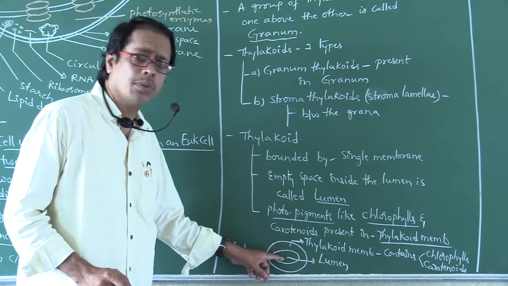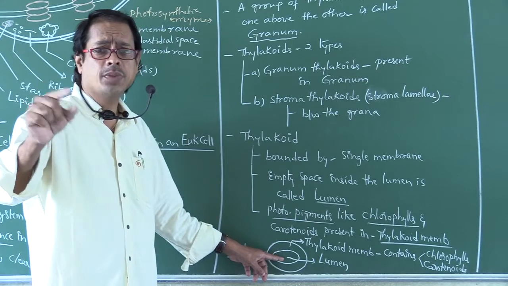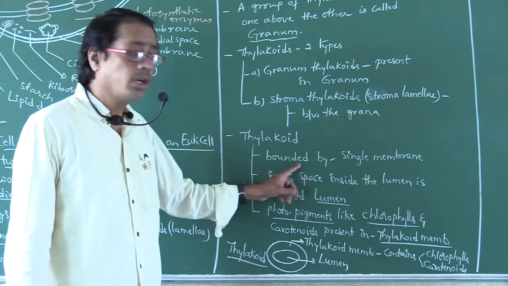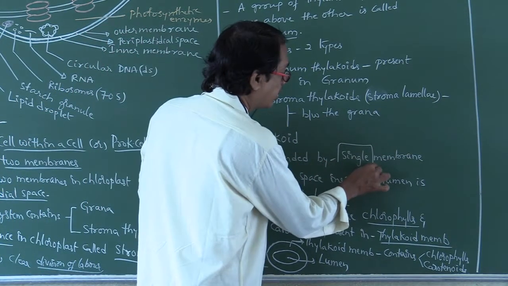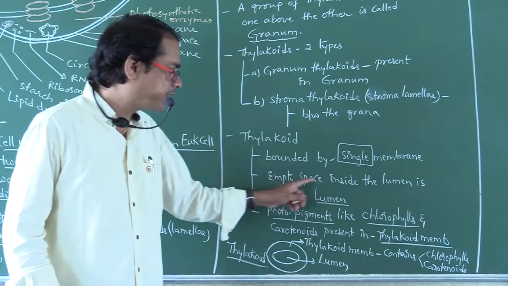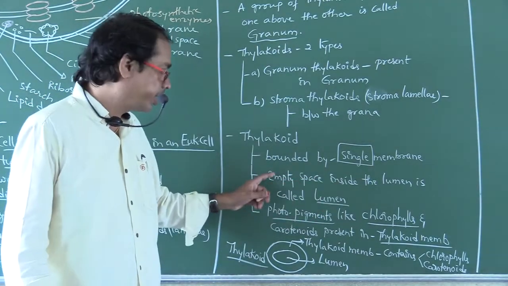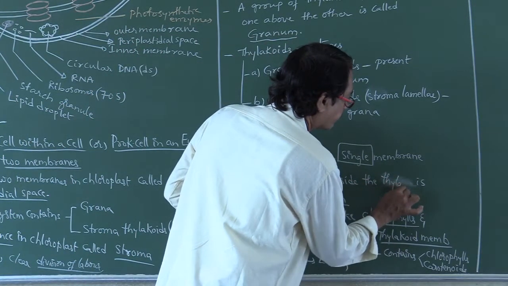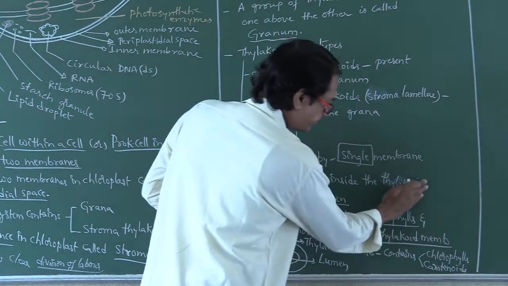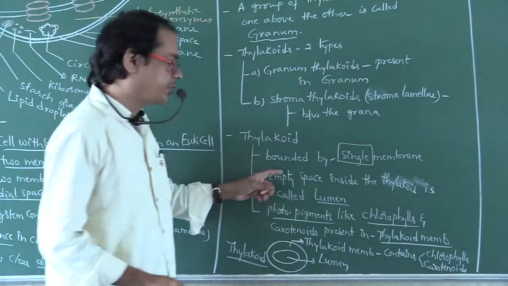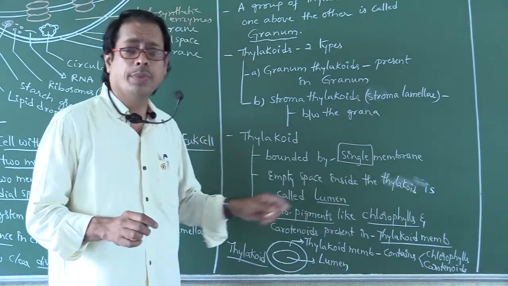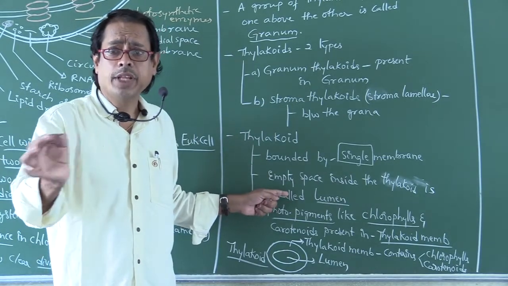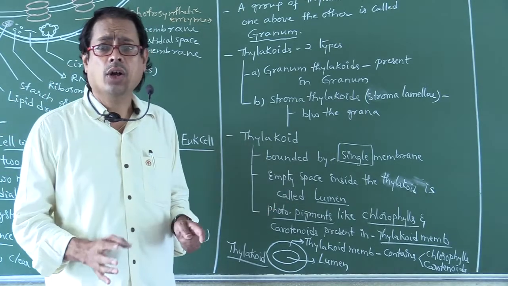Inner to the thylakoid membrane, an empty space is present. The empty space present inside the thylakoid is called lumen. So thylakoid means bounded by a single membrane. The empty space inside is called lumen. Overall in botany, where do you find lumen? The empty space present inside the thylakoid is called lumen.